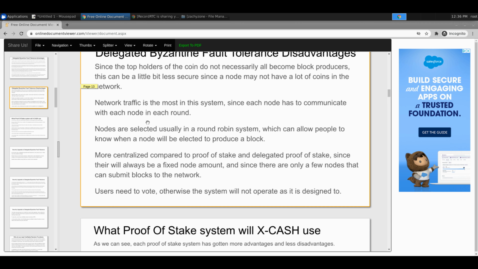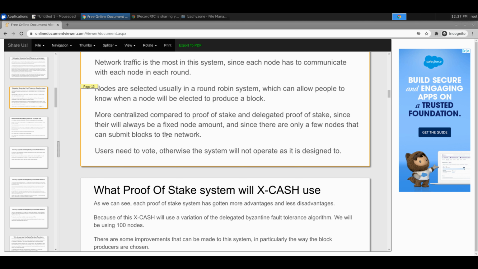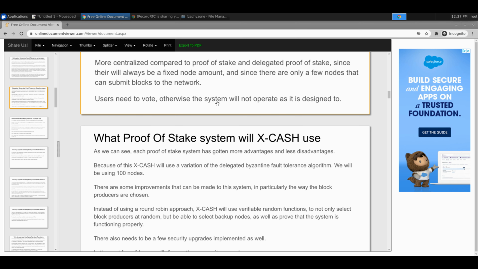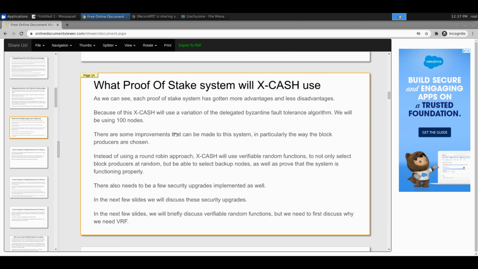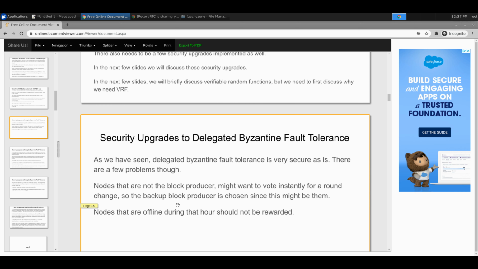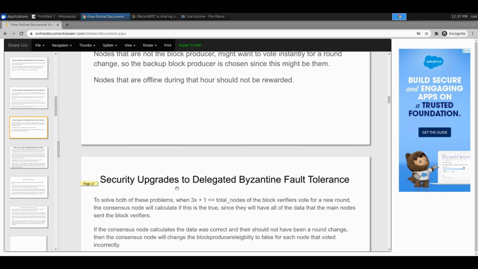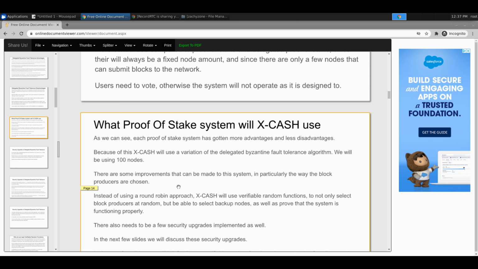And then the round robin's still there. It gets more centralized, unfortunately, which we combat. And then users need to vote, and then it basically goes into what are we going to use, and it explains, okay, I didn't like this, I didn't like that, and then it goes into different stuff, and then it basically explains what we're going to use, and that we're going to take out the round robin approach.